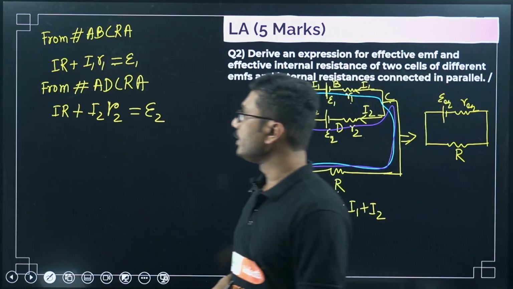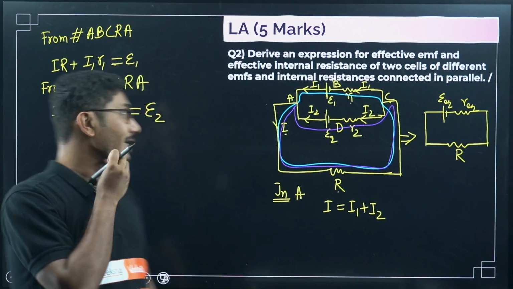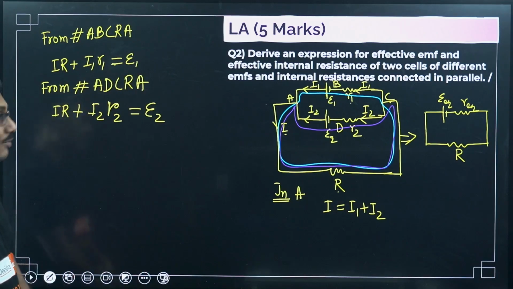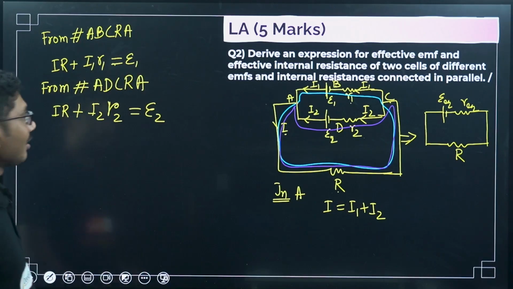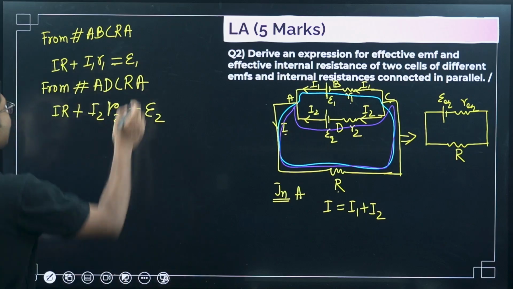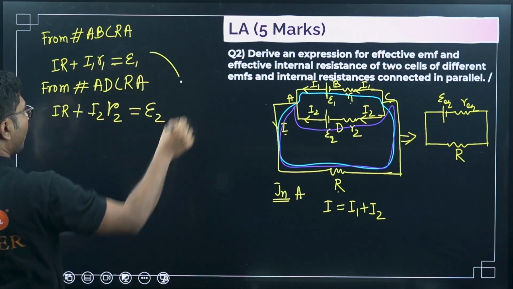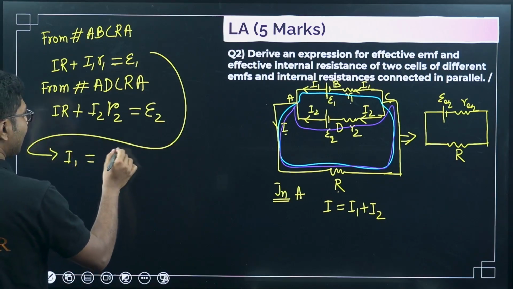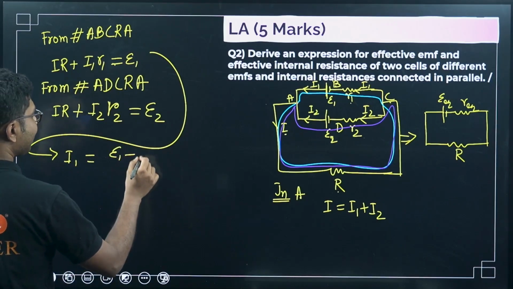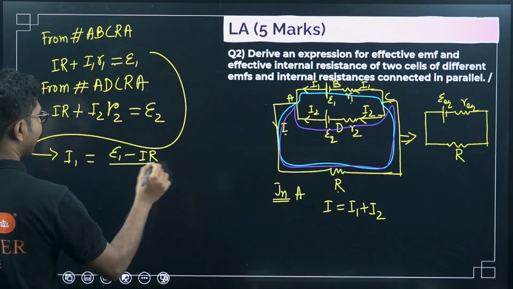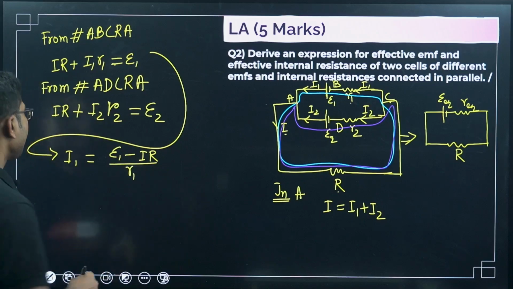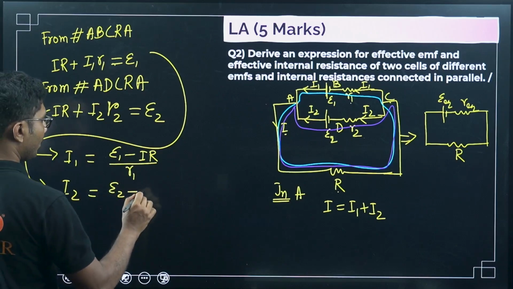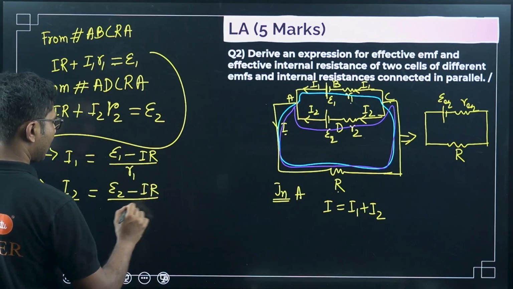Now what we have to do, we have to find the current I. Okay, so to find the current I, we have to eliminate I1, I2, but that will be a little difficult because you cannot calculate it directly. So what we will do, first from this equation we will find I1. What is I1? I1 is epsilon 1 minus IR divided by R1. Okay, and from this equation I2 will be epsilon 2 minus IR divided by R2, right?